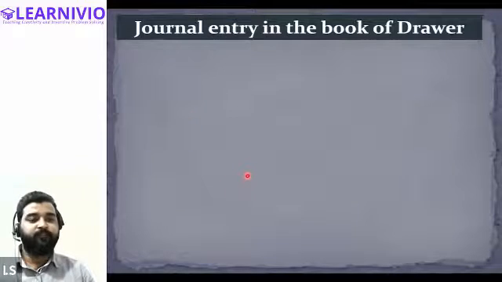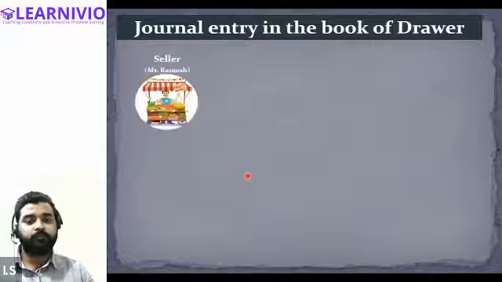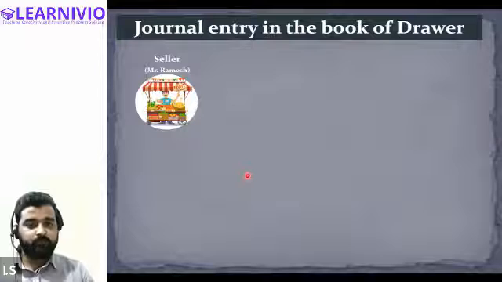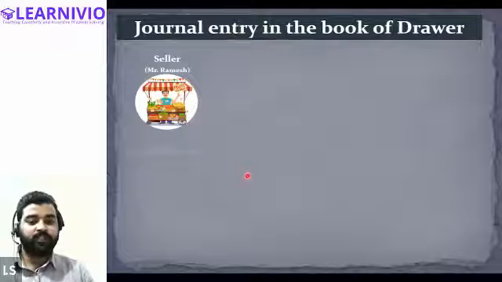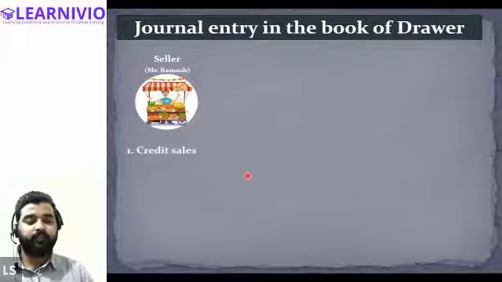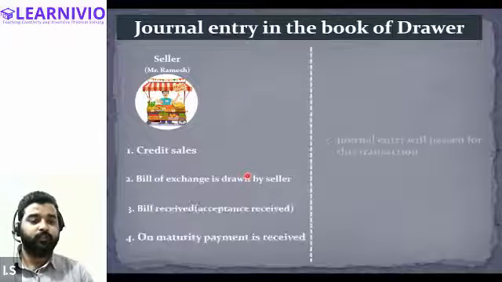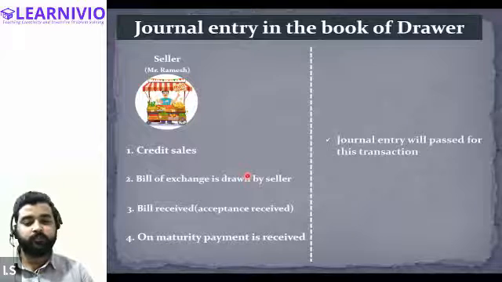If we are talking about the drawer, that means we are talking about the seller, the person who draws the bill of exchange. So first of all, let's discuss which kind of transaction requires the journal entry. When goods are sold on credit, this requires a journal entry. First of all, credit sale requires a journal entry. A journal entry will be passed for this transaction.